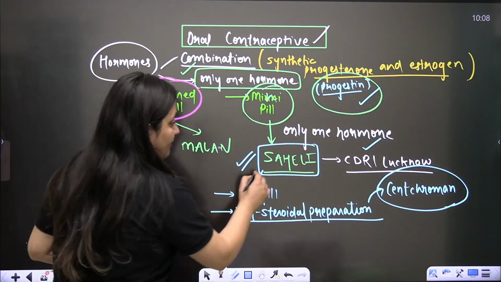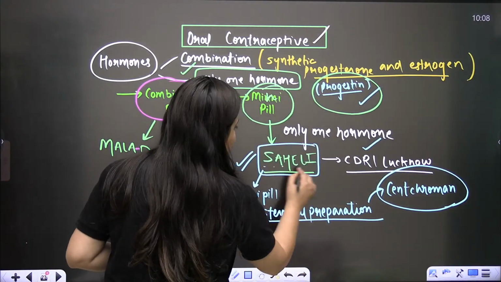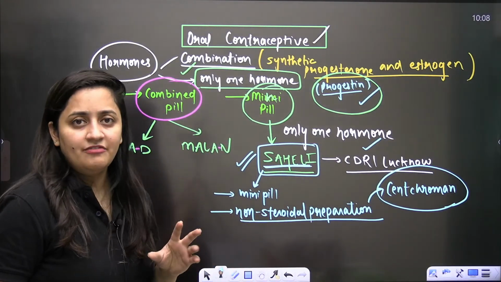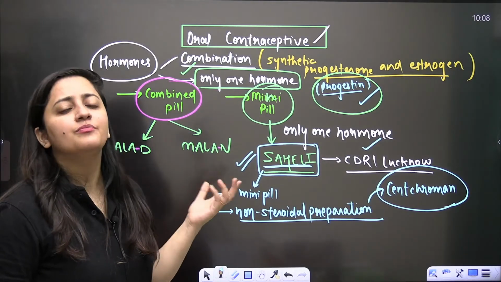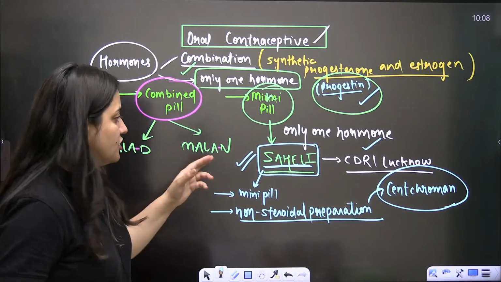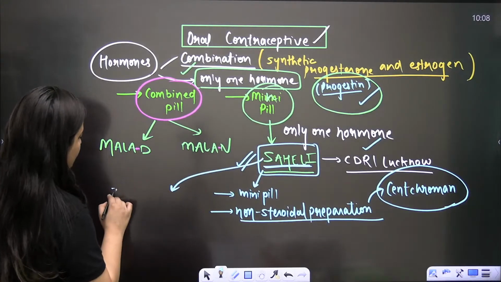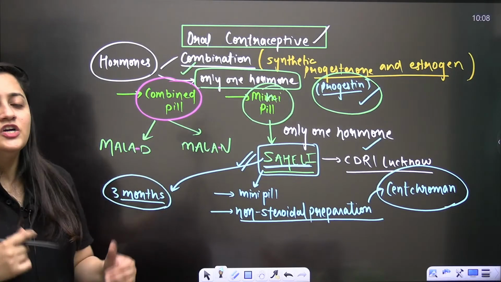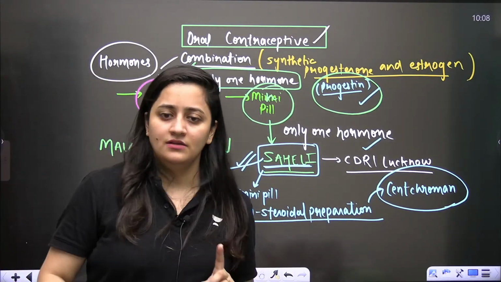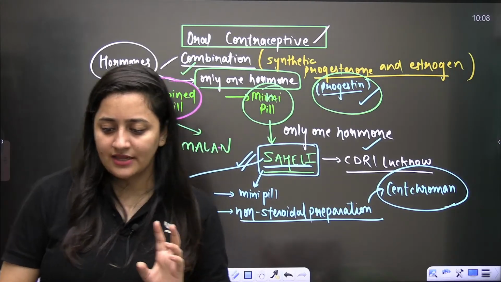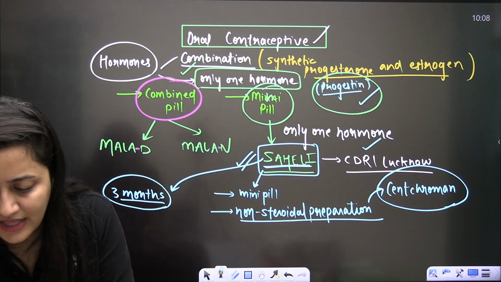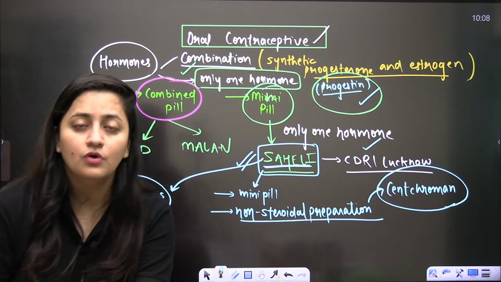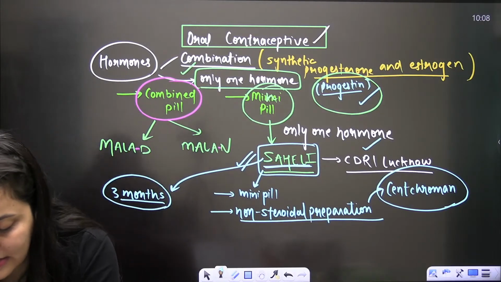And let me tell you, bache, when it comes to this mini pill, as I said, it is non-steroidal and having very few side effects. So only 1 hormone is there. Usually you can say progestin is there. Clear? So how to intake it? For the first 3 months, obviously twice a week, and then once in a week. Are you getting it? Yes or no? So that is how it works.